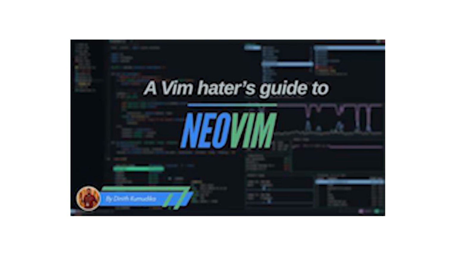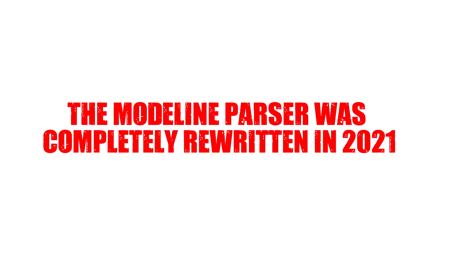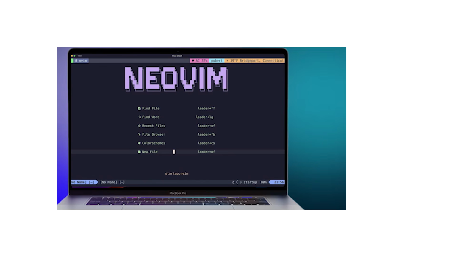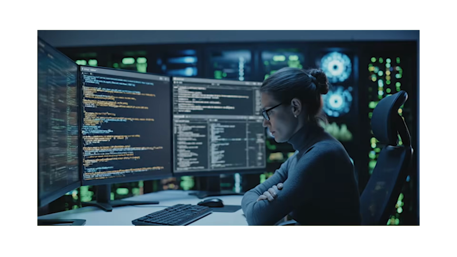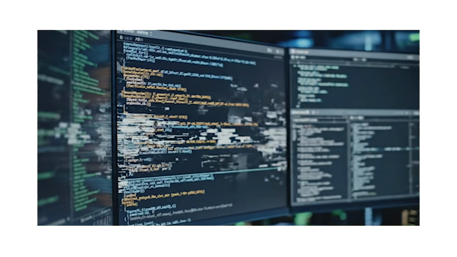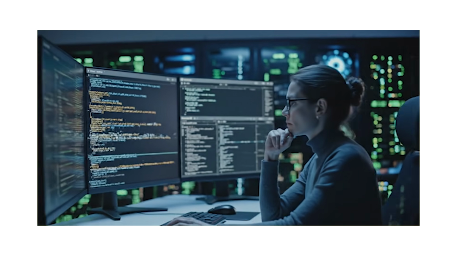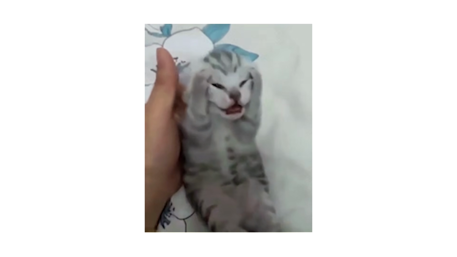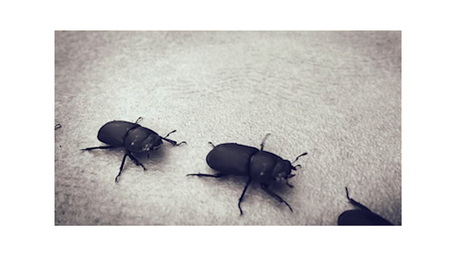Good news for Neovim users. The modeline parser was completely rewritten in 2021. Neovim is not affected by the Vim vulnerability. If you can't update immediately, add set nomodeline to your vimrc. For Emacs, disable file local variables. Do it now. The security community is losing its mind over this, and not just because of the bugs.